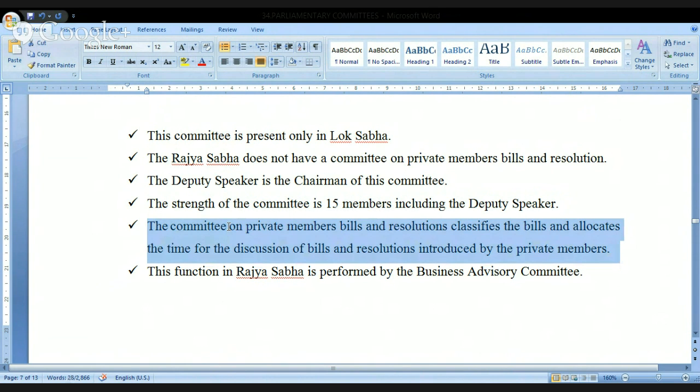The Committee on Private Members' Bills and Resolutions classifies the bills and allocates the time for the discussion of the bills and the resolutions introduced by the private members. Now look at this. The basic idea is that anybody who is a member of the parliament should be permitted to introduce bills, and those bills are expected to be discussed and voted.